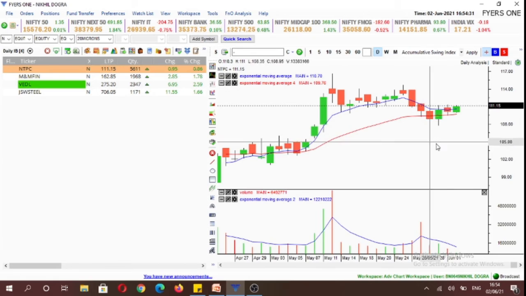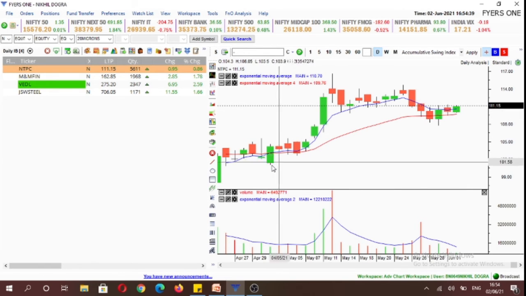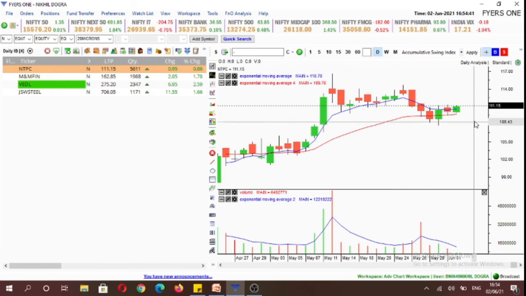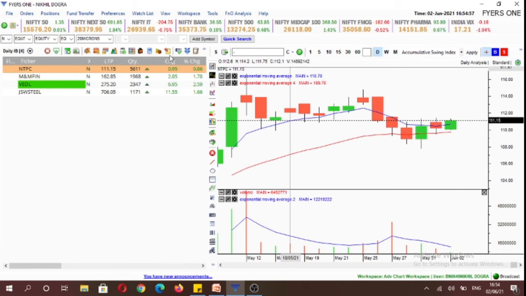So our first stock is NTPC. Based on moving averages, it is trading above 5-day exponential as well as 20-day exponential moving average. And in terms of moving average crossover, we are in an uptrend. So above 111.4 levels, we'll look to establish a long position with our normal size, and below 110 levels we can establish a short position in NTPC with half our normal size.